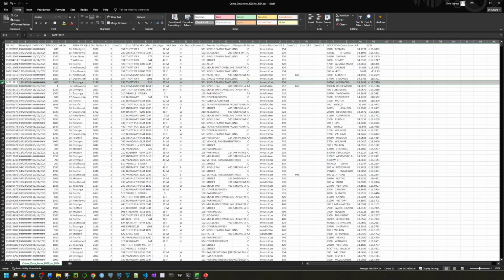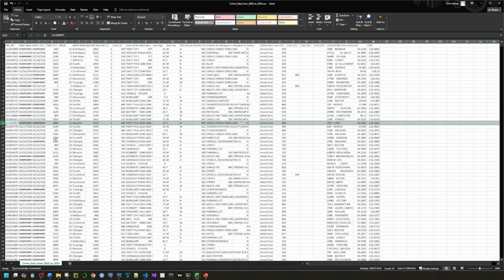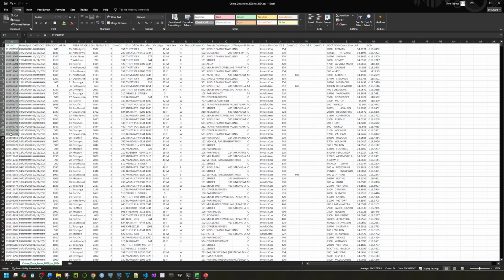Each row represents a reported crime in Los Angeles in the given time span. There's a unique ID. There is date and time information. Interestingly, the area that the crime occurred is represented in a number of different ways.